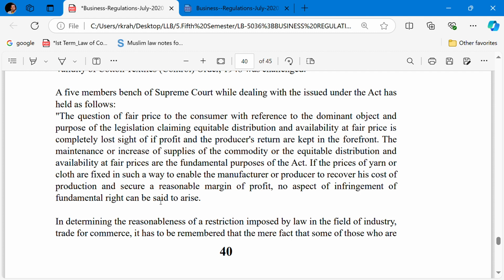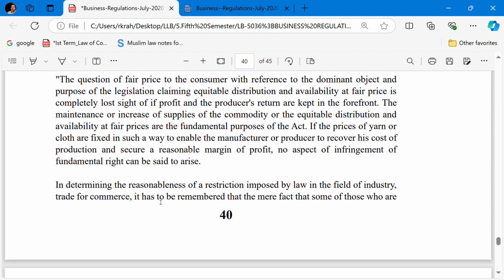That the maintenance and increase of the supplies of the commodity, or the equitable distribution and the availability at a fair price, are the fundamental purposes of the Act. If the prices of yarn or the cloth are fixed in such a way as to enable the manufacturer or the producer to recover his cost of production and secure a reasonable margin of profit, no aspect of the infringement of the fundamental rights can be said to arise.